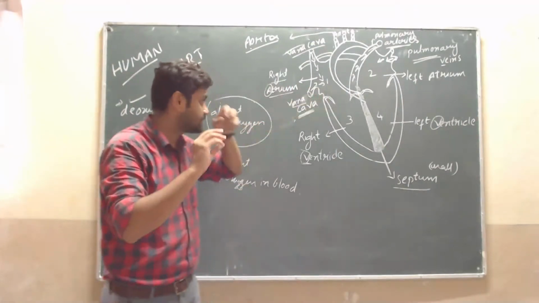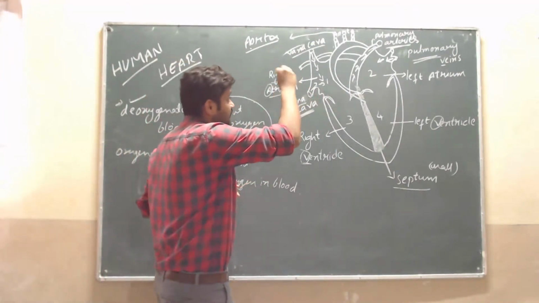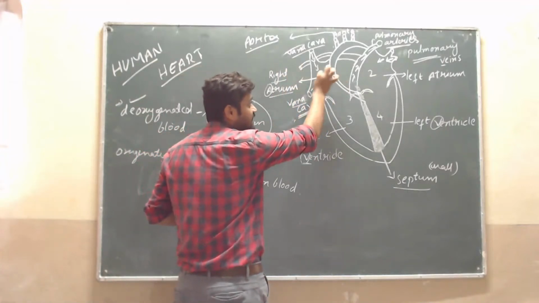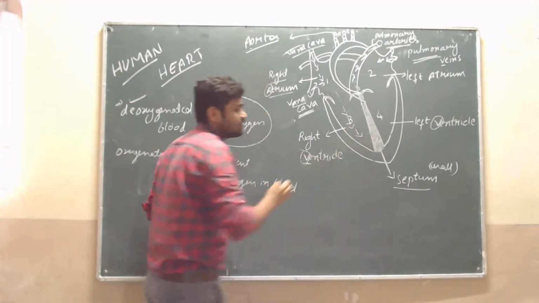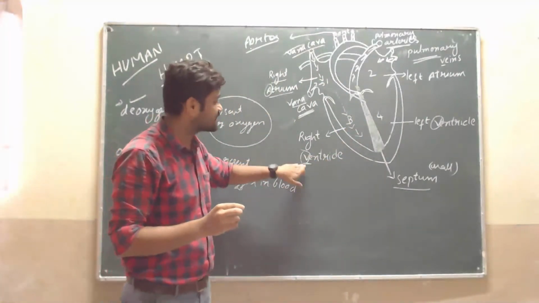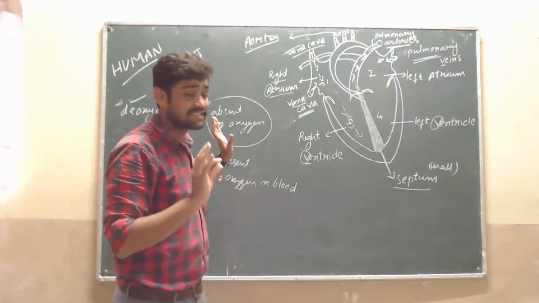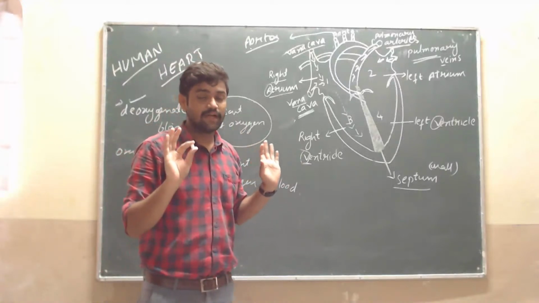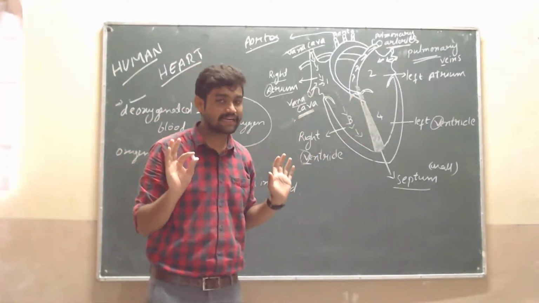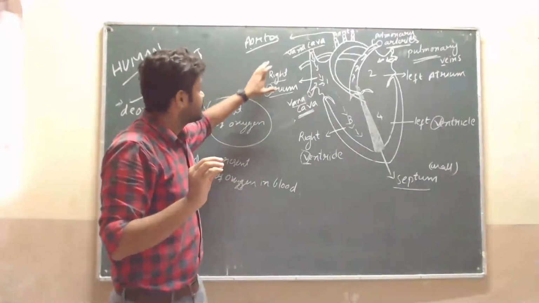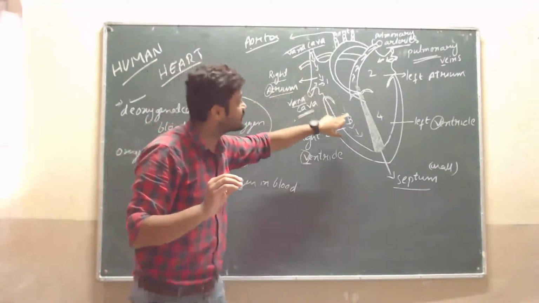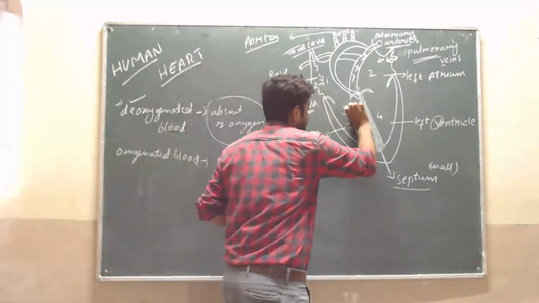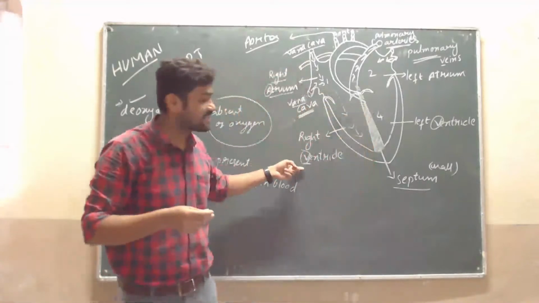Next, this blood, as usual, enters via the third chamber, that is the right ventricle. It is the same deoxygenated blood, and we now have to supply oxygen from the heart. So deoxygenated blood enters first the right atrium, then the right ventricle.